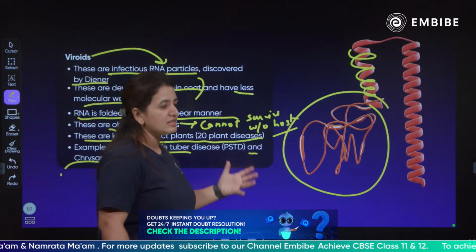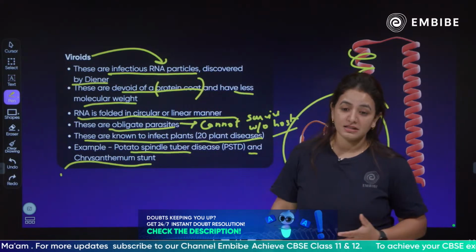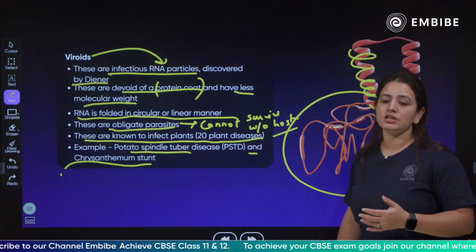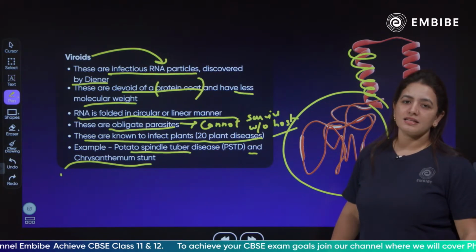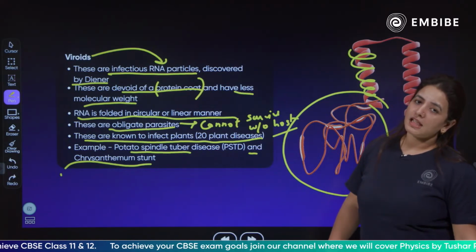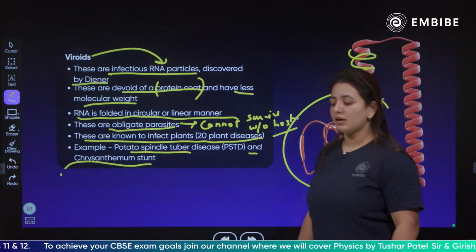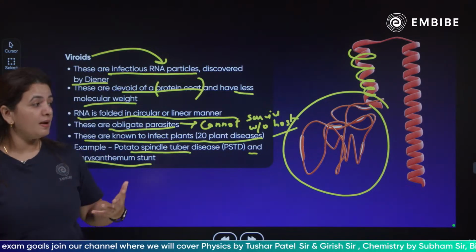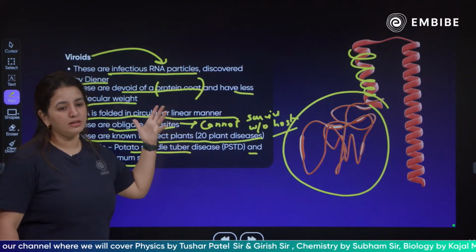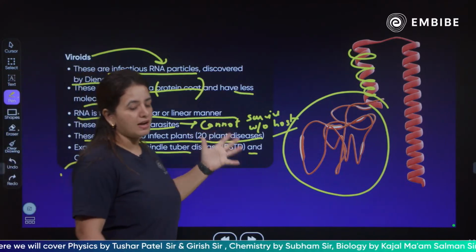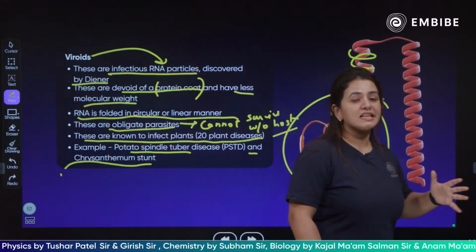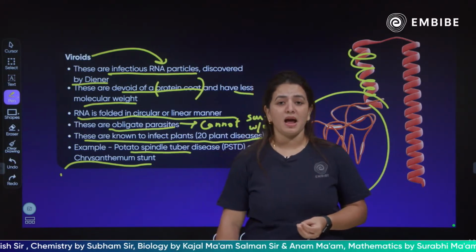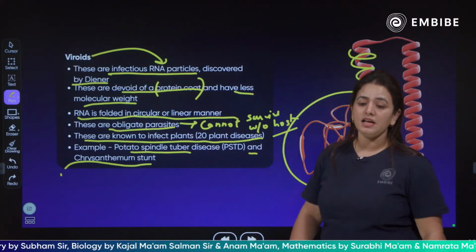These are the two diseases majorly caused by viroids. Animals can be infected by both RNA and DNA containing viruses, but viroids are restricted only to plants, causing these major diseases.